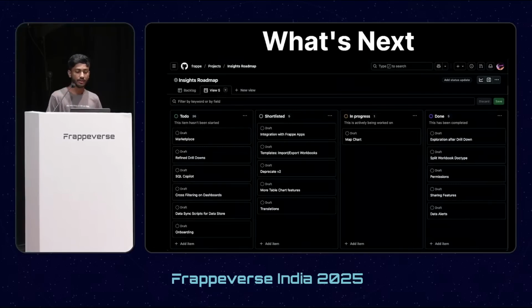So what's next? You can track the new features we are working on in our GitHub repo. I would like to talk about two new features we'll be working on. The first will be templates. We want to make Insights for everyone. Anyone, no matter what their expertise or background is, should be able to use Frappe Insights. With the help of templates, they can use ready-made pre-built templates provided by the organization, or get one from the community and build complex queries and dashboards out of it. And secondly, embedded dashboards.